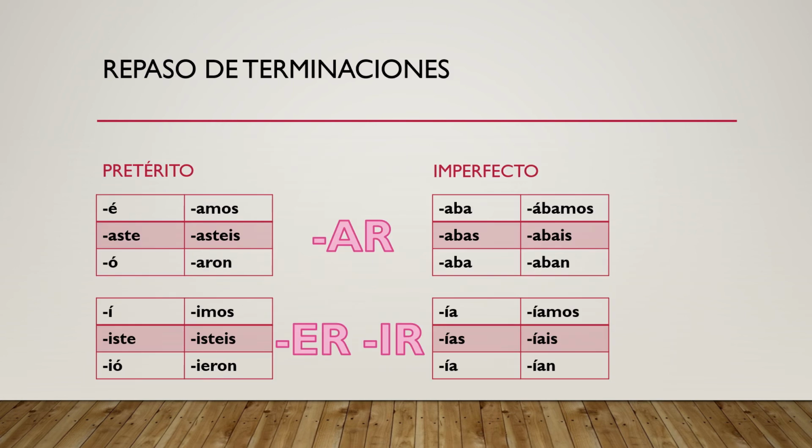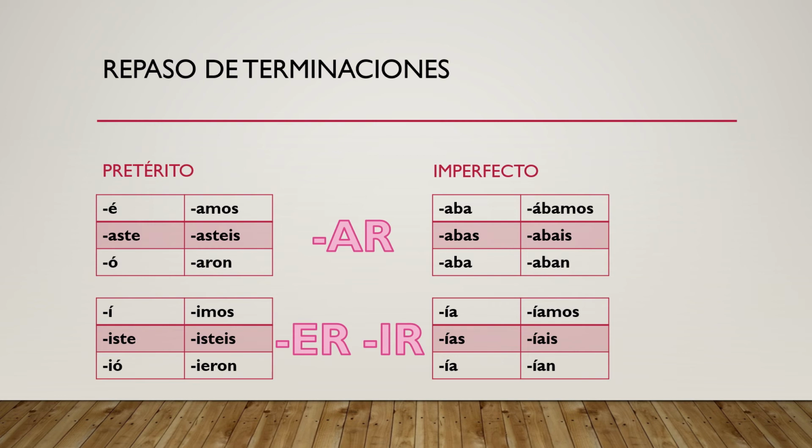the imperfect. First, we need to review the endings for just the regular preterites and the regular imperfects. Okay, for the regular preterite ARs, we have aste, o, amos, asteis, and aron. For your regular preterite ER and IR verbs, remember it's only one chart, we have iste, ió, imos, isteis, ieron.